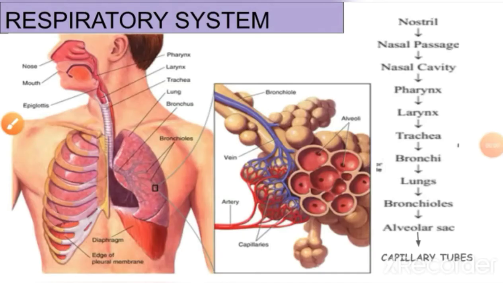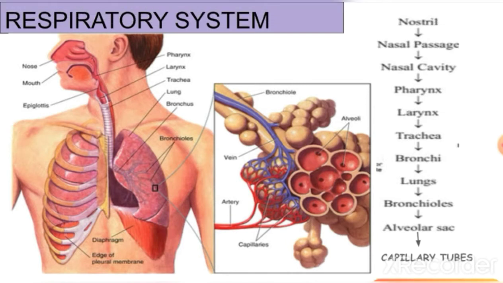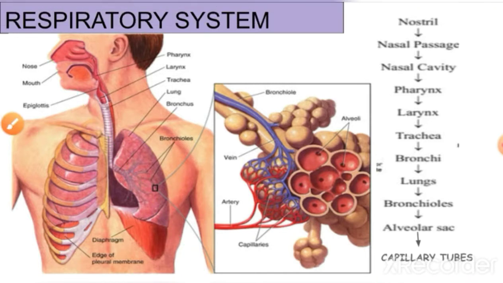When air is inhaled, the air makes a passage through some organs. These organs make the respiratory system. First of all, the air gets into the nostrils. Here we have nostrils. Inside the nostrils, the air gets into the nose.